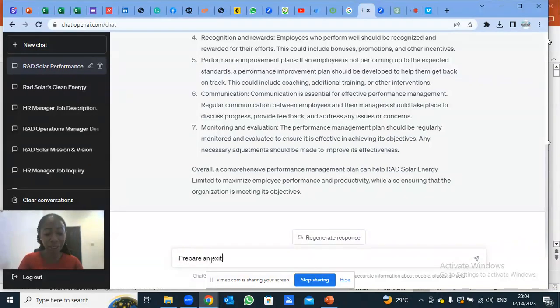Now prepare an exit management plan for the same company. I don't want to keep repeating RAD. I expect that you already know the company I'm talking about because it's just above.